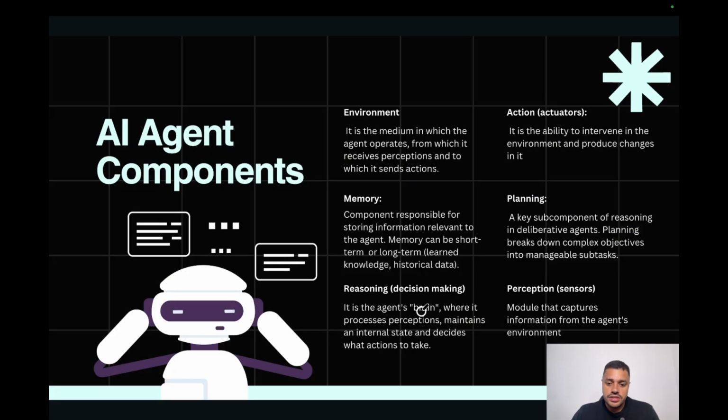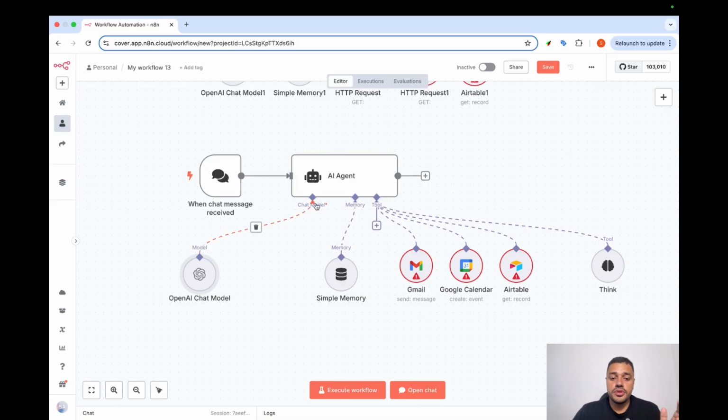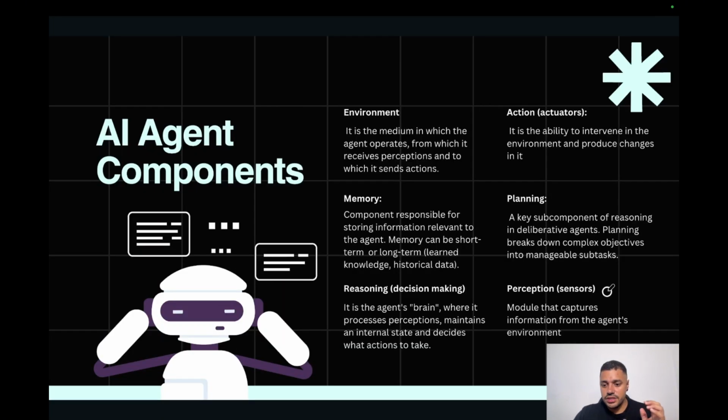Planning and reassessing. We have two nodes that complete the concept of this component. The model connected to the AI agent, in this case is OpenAI, but it's up to you what LLM you are going to use. It's Claude, Gemini, etc. But also right now we have introduced some new nodes to reason much better than before. It's the think node.